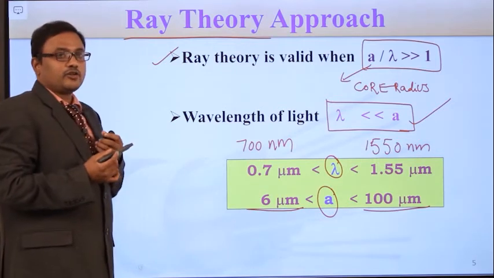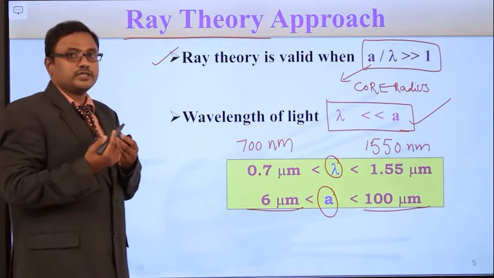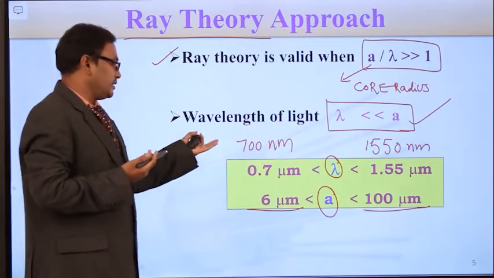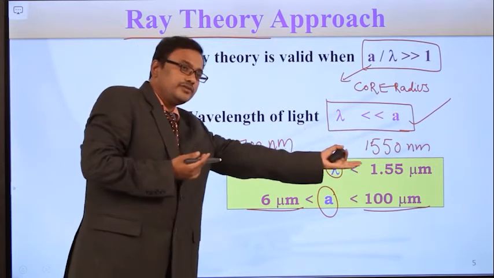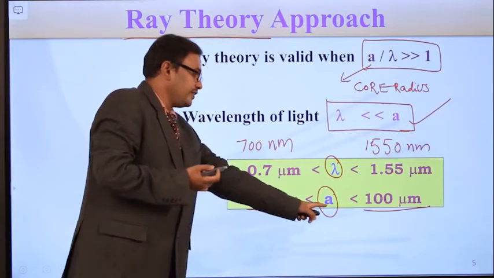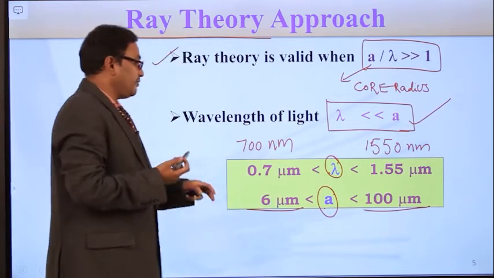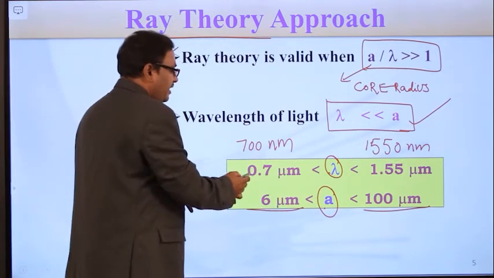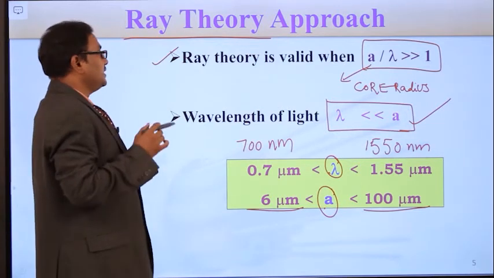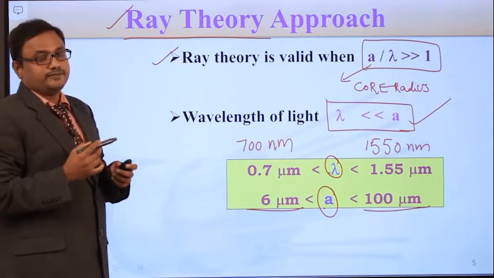While seeing the electromagnetic spectrum, we discussed the wavelength ranges used for fiber optic communication; here it is around 700 nanometers to 1550 nanometers. If you compare the wavelength of the light signal and the core radius, the wavelength is far less than the core radius. So if this condition is satisfied, then only this ray theory approach can be valid.